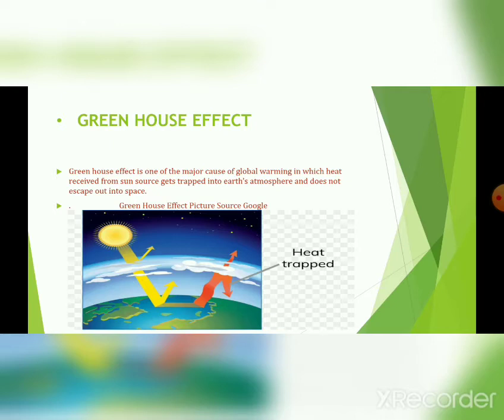Now, it is very clear from the picture what the greenhouse effect is. You see that the sun rays coming into our Earth's atmosphere can't fully escape into outer space and get trapped at our Earth's surface by reflecting from our Earth's atmosphere. The picture clearly shows what the greenhouse effect is, one of the most important causes of global warming, which also increases the temperature of Earth. Okay, let's look at the other slide.